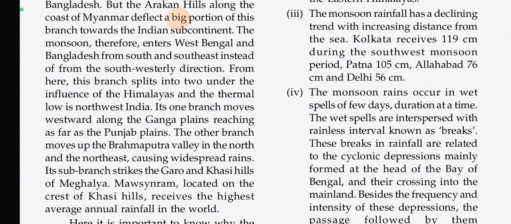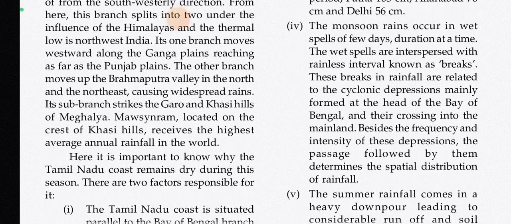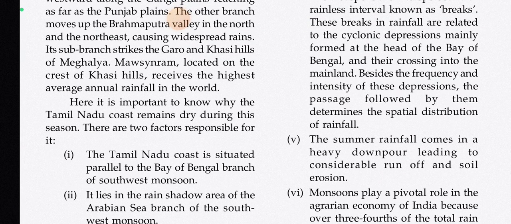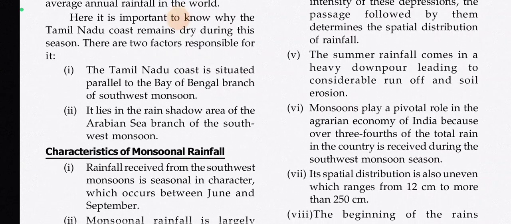Its sub-branch strikes the Garo and Khasi hills of Meghalaya. Mawsynram, located on the crest of the Khasi hills, receives the highest average annual rainfall in the world. Here it is important to know why the Tamil Nadu coast remains dry during this season. There are two factors responsible for it. The Tamil Nadu coast is situated parallel to the Bay of Bengal branch of the southwest monsoon. It lies in the rain shadow area of the Arabian Sea branch of the southwest monsoon.